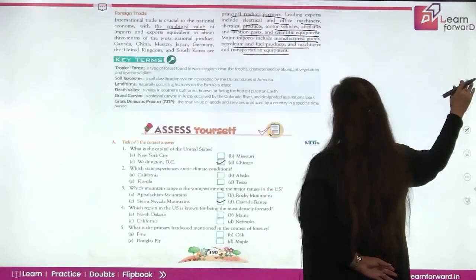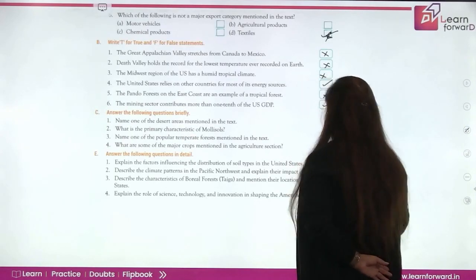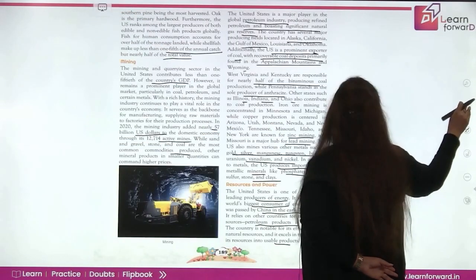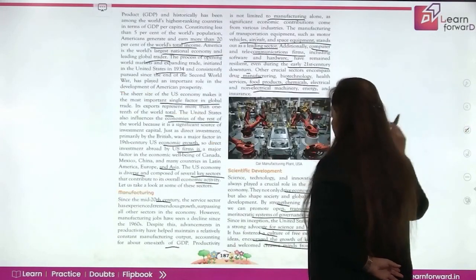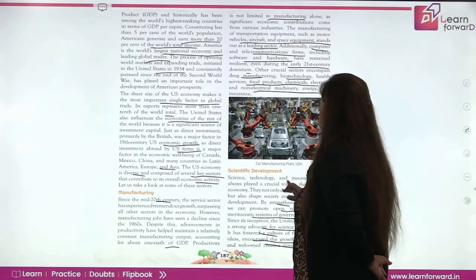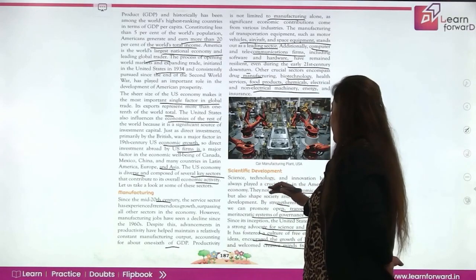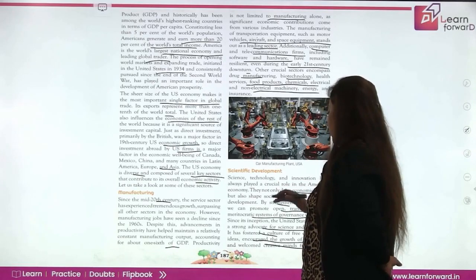Now let's come to the last question. The last question says, explain the role of science, technology and innovation in shaping the American economy. The American economy really benefited from science and technology, because scientific technology and innovation have actually revolutionized the American economy. They have not only driven economic growth, but have shaped global economic development. By strengthening these systems, the country was able to promote an open, transparent and meritocratic system of governance.